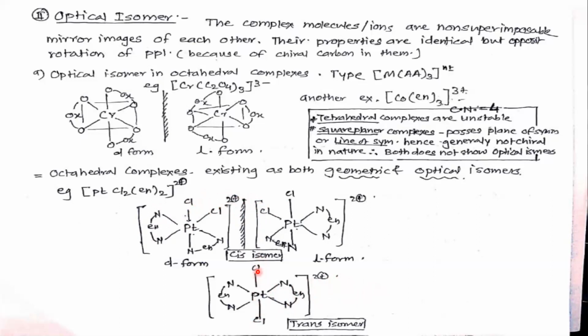To this axis Cl-Pt-Cl, both ethylenediamines are having symmetry. So they are superimposable and it is not possible to form its mirror image. But this example has geometrical as well as optical isomers. Okay.